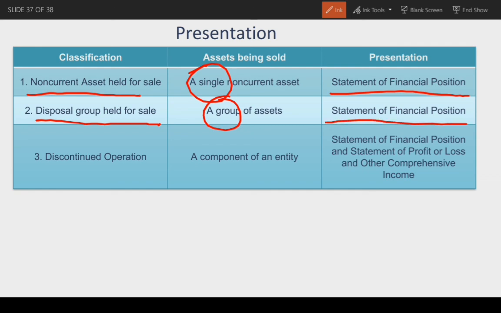Presentation, statement of financial position. And last, discontinued operation. Ito naman yung component of an entity na discontinued or binenta na. It is presented in a statement of financial position and statement of profit or loss and other comprehensive income.